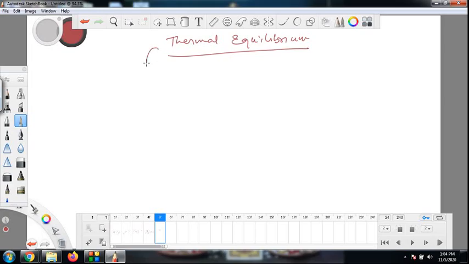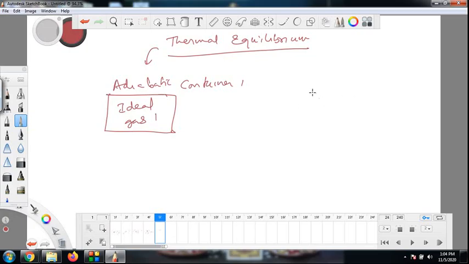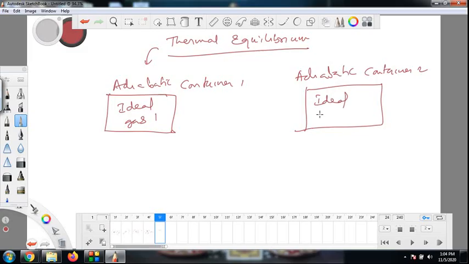When you talk about thermal equilibrium, you must take two systems of gas. So there is an adiabatic container, container 1 with ideal gas 1. This is one system, and there is another system, adiabatic container 2 with another ideal gas 2, and both these were originally in thermodynamic equilibrium.